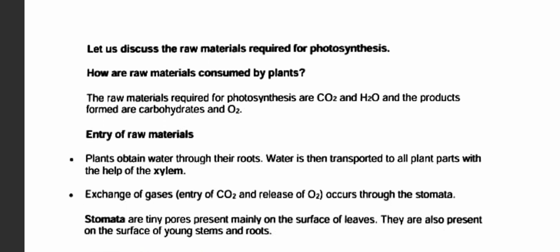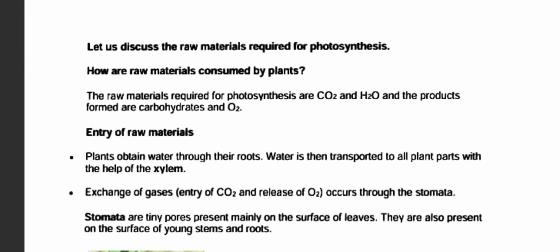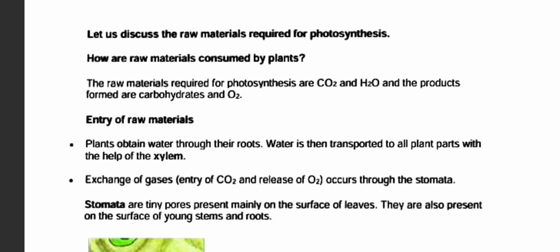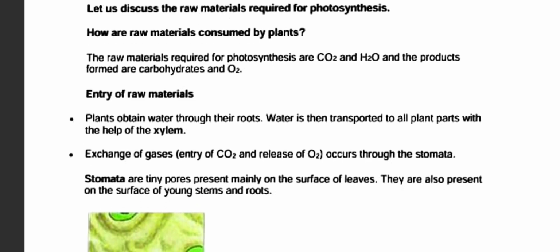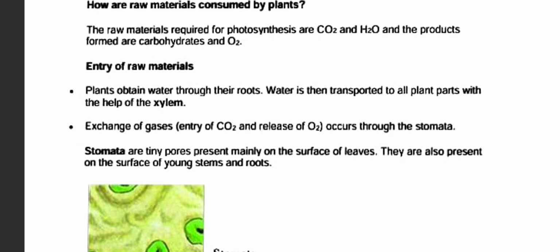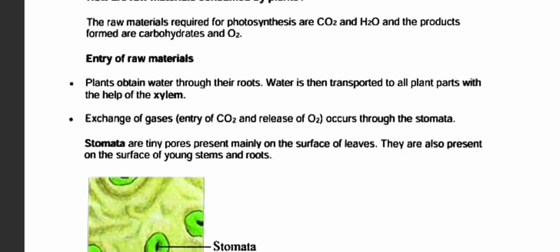So let us discuss the raw material required for photosynthesis. How are the raw materials consumed by the plant? The raw materials required for photosynthesis are CO2 and H2O, and the products formed are carbohydrate and oxygen. Entry of raw material: plants obtain water through their roots. Water is then transported to all parts of the plant with the help of xylem. Exchange of gases: entry of CO2 and release of O2 occurs through stomata.